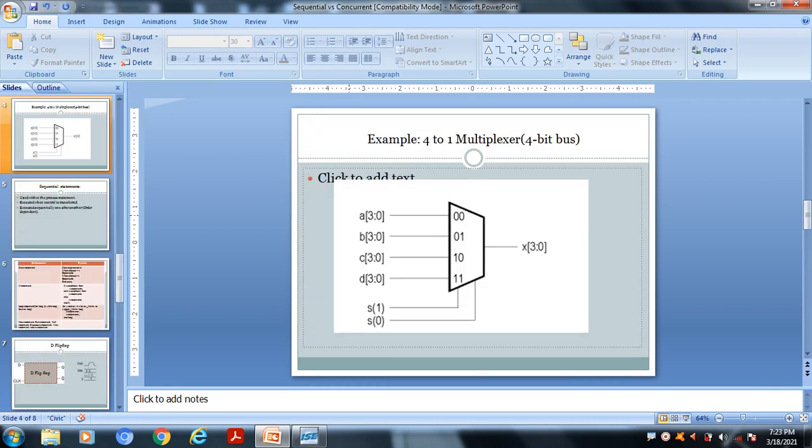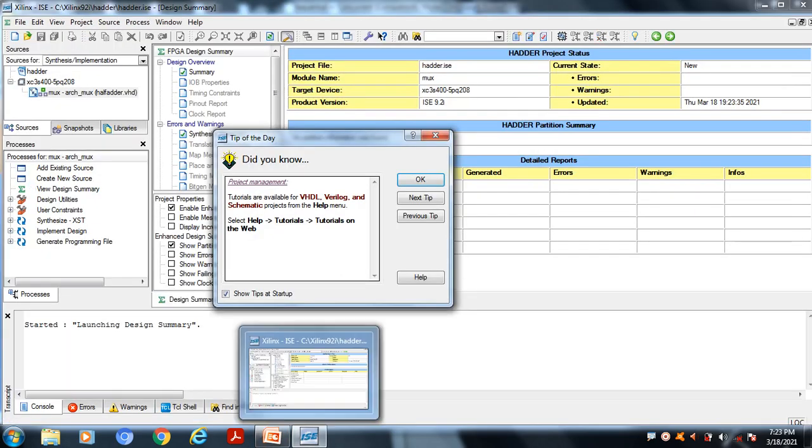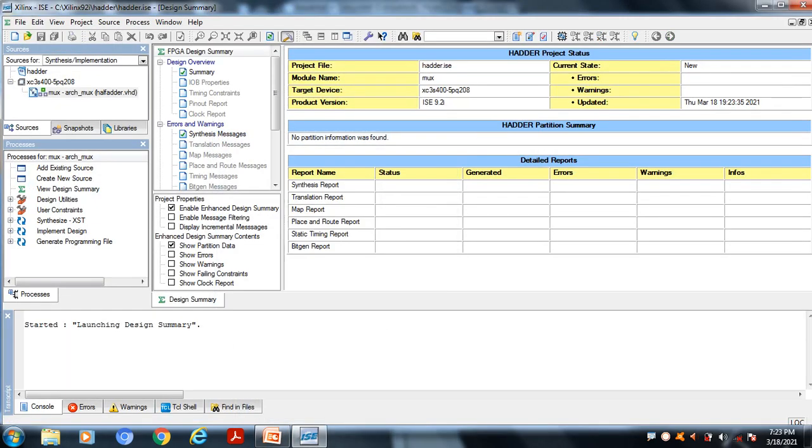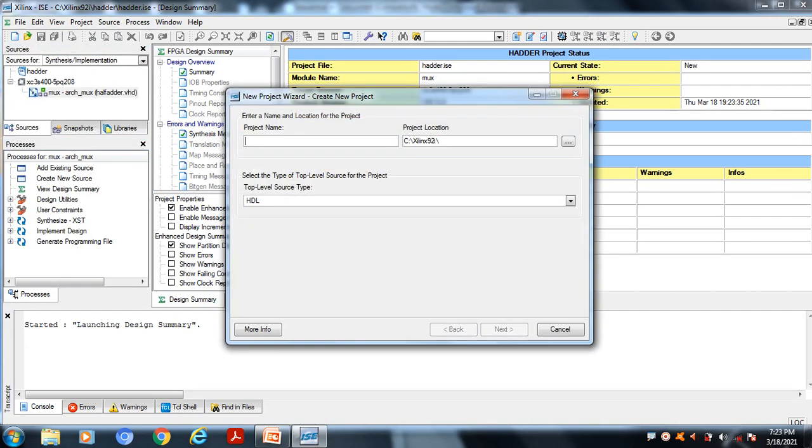Consider here we have four inputs A, B, C, D, and X is the output, and S1, S0 are the select inputs. Now create a new project. Go to File, then select Project, New Project. Here I am going to write a multiplexer, so I simply give the name Mux and click next.